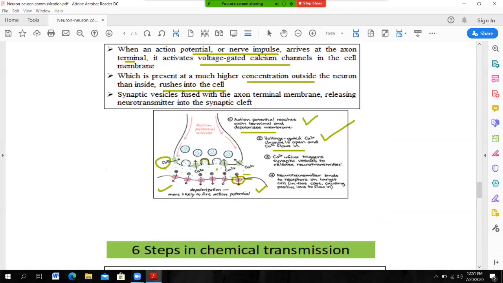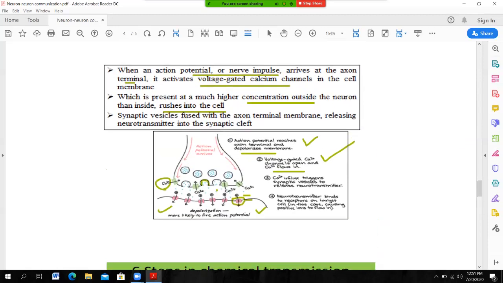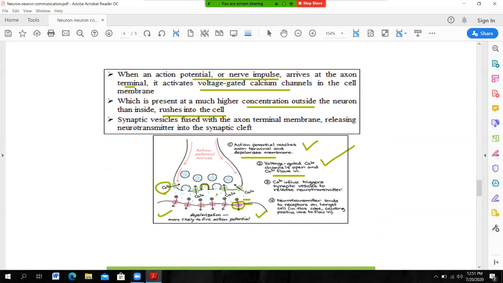So this is the whole mechanism through which messages or communication between neurons takes place. This is the presynaptic neuron, this is the postsynaptic neuron. From the presynaptic neuron, a chemical neurotransmitter passes to the postsynaptic membrane.